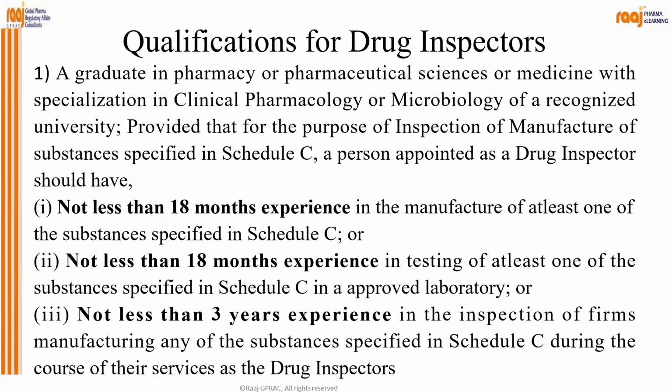Then this is the qualification for drug inspector. Should be a graduate in pharmacy or pharmaceutical science or medicine with a clinical or microbiology of a recognized university. Then provided that for the purpose of inspection of manufacture of substance specified in Schedule C, a person appointed as drug inspector should have not less than 18 months experience in manufacture of at least one of the substances specified in Schedule C. Okay, or this 18 months experience in testing of at least one of the substances, or not less than 3 years of experience in the inspection of firms.